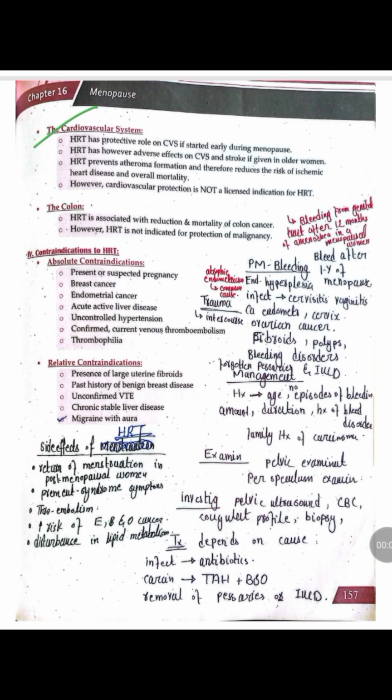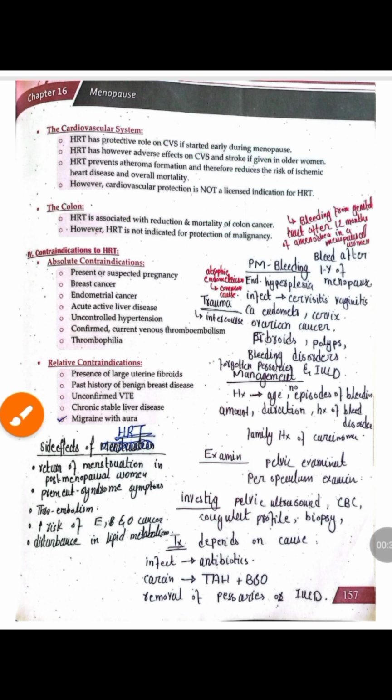HRT is also advised in case of cardiovascular symptoms, because HRT has a protective effect on the cardiovascular system if started early during menopause, because HRT decreases the risk of stroke, and similarly HRT also reduces the risk of ischemic heart disease. And next is colonic cancer. HRT use is associated with a reduction in the mortality of colonic cancer. However, HRT is not indicated for protection against malignancy.